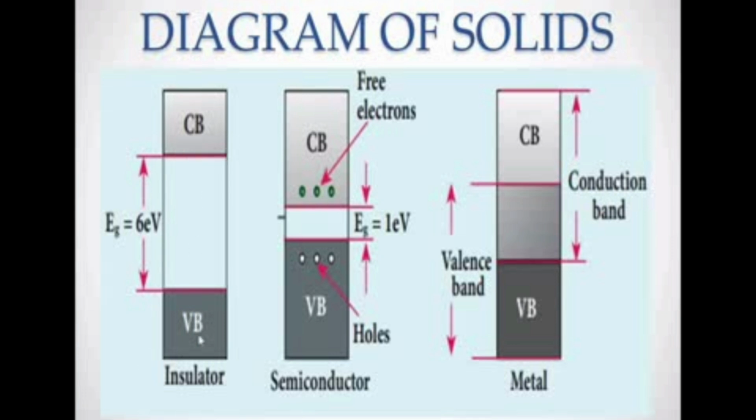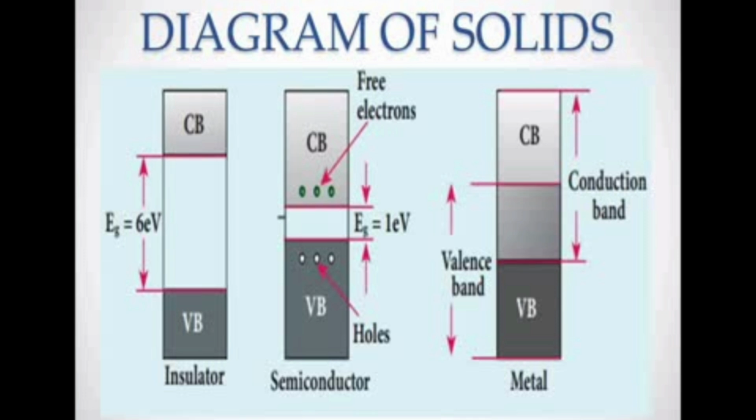Even if you supply energy, the electron absorbs it but is not able to jump to the conduction band. So this is called an insulator. The resistivity of an insulator is in the range of 10 to the power of 11 to 10 to the power of 19 ohm meter.